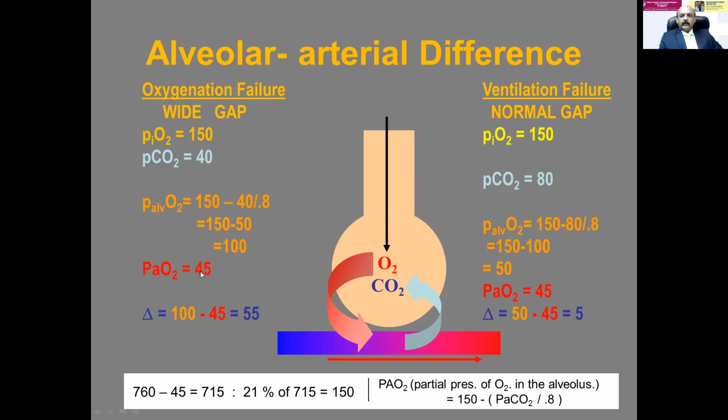But if the same PaO2 is 45, just because the PCO2 is 80 divided by 0.8, 150 minus 100, here it comes as 50. So the alveolar partial pressure is 50. 50 minus the PaO2 of 45 is 5. So here the difference is normal. The alveolar-arterial oxygen difference is normal, but PCO2 is elevated. So it is ventilation failure.